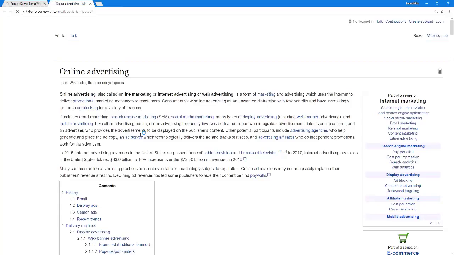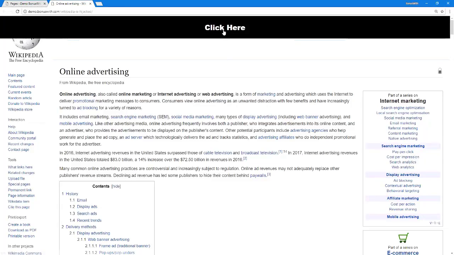Okay, so it doesn't look any different at all. It looks exactly the same. It's a Wikipedia article, it's got my bar and my call to action text. However, what is different now is that every single link that is on the page is now actually my affiliate link. It's my target link.